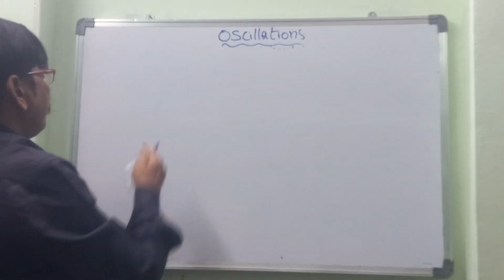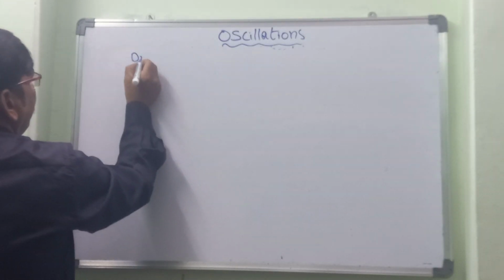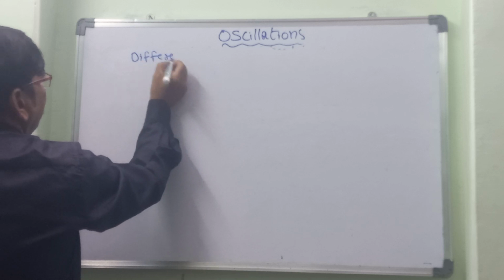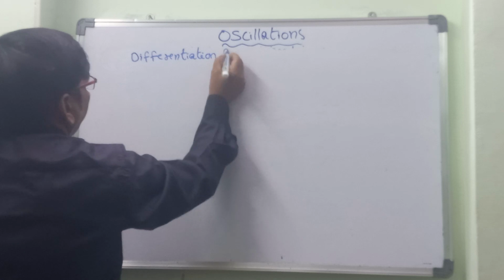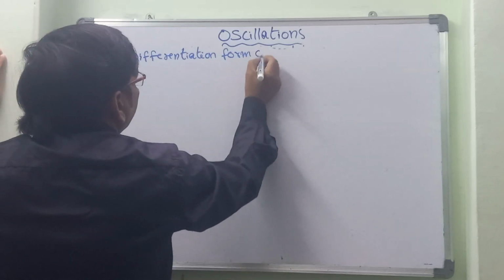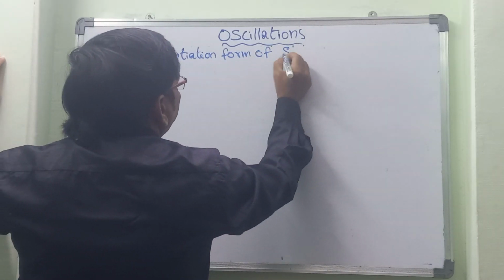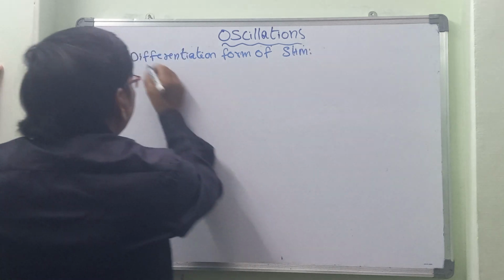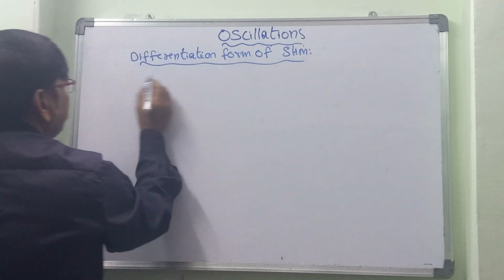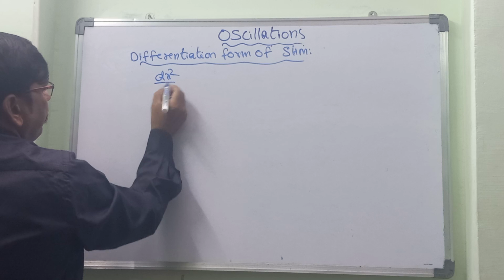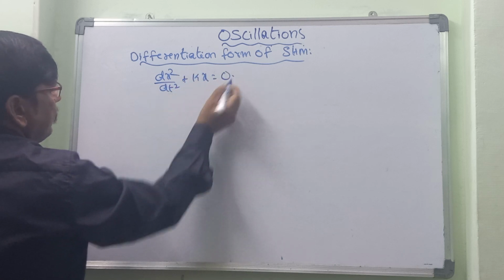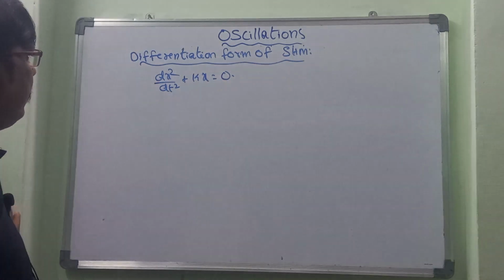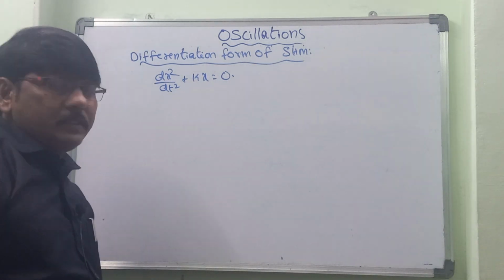The differentiation form of SHM is d square x by dt square plus kx is equal to 0. That we can take as the differentiation form of the SHM.